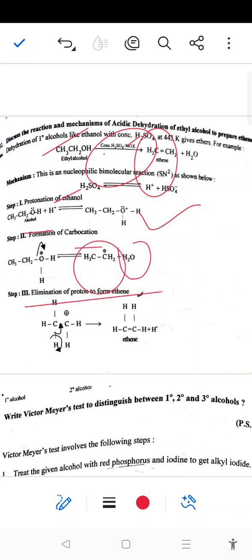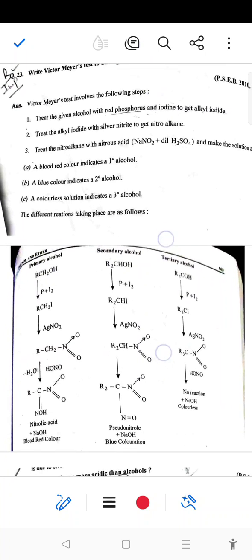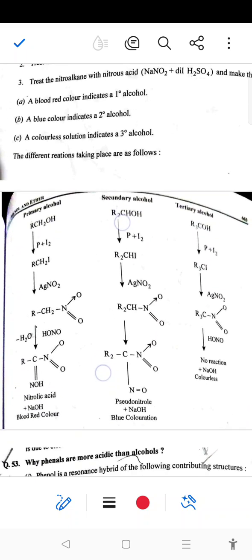And the third step is the elimination of a proton to form ethene as the major product. So at last, the Victor-Meyer test is a distinguishing test for primary, secondary and tertiary alcohol. This question is asked again and again in all the examinations, to distinguish primary, secondary and tertiary alcohol.